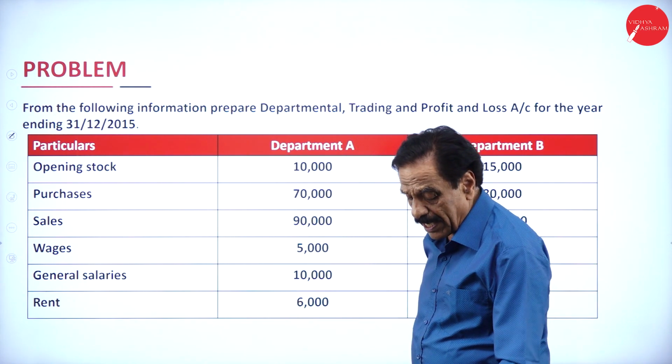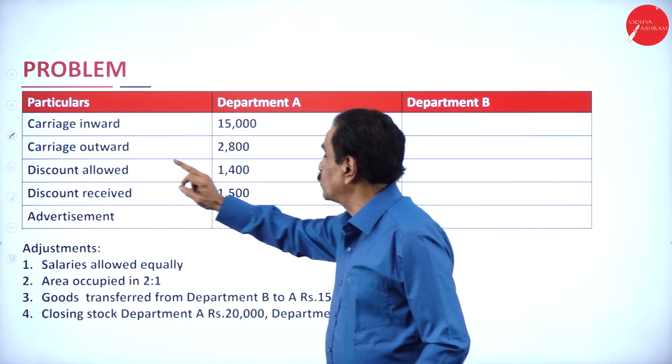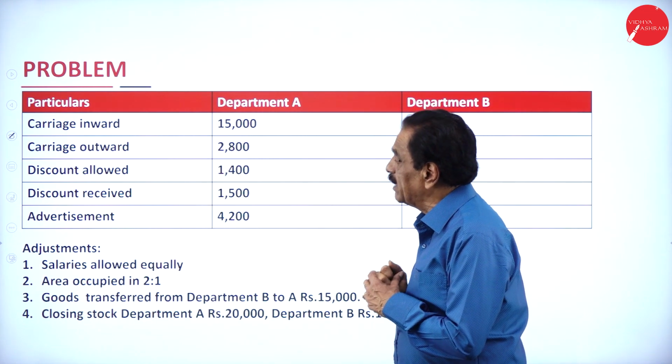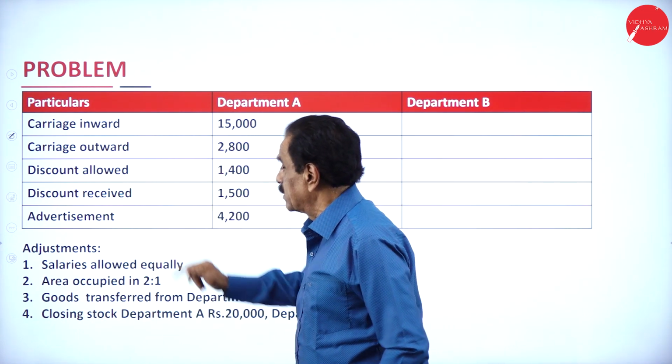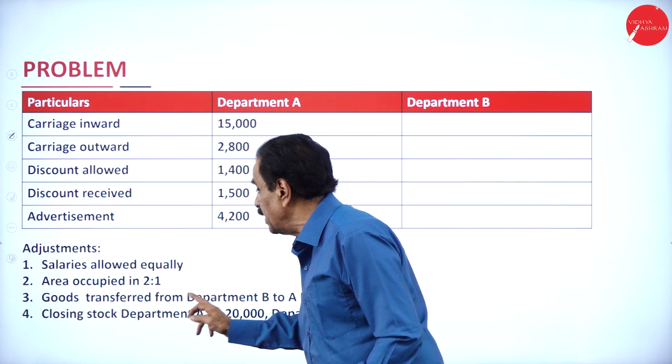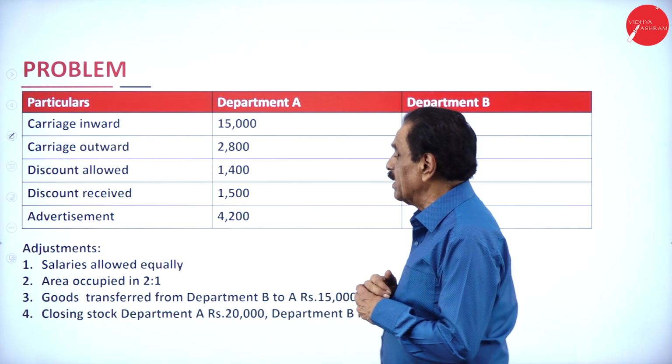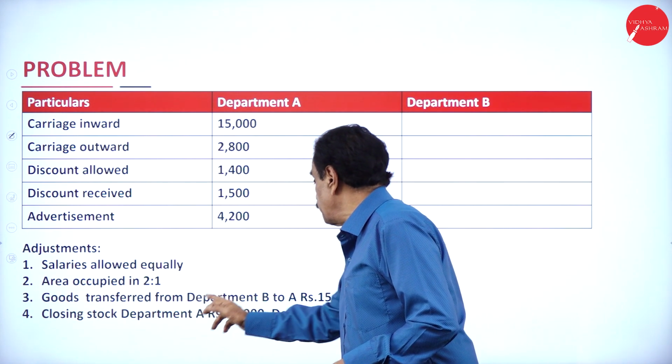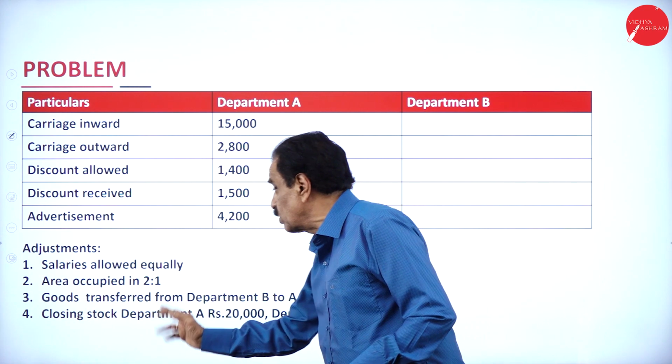Rent, floor area, carriage inward 15,000, outward 2,800, discount allowed, discount received, advertisement on sale. Salary allowed equally, area 2:1, goods transferred from department B to A is 15,000, closing stock.